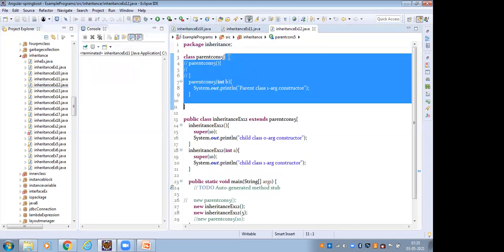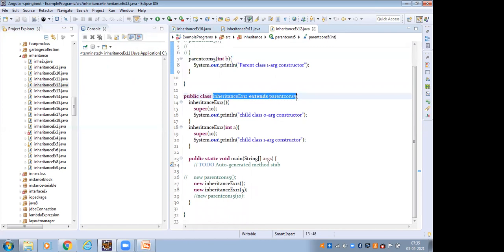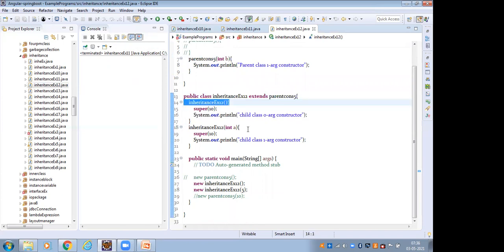And this is the class and this is the constructor. This is the parent class constructor. This is the child class which extends the parent. This has the child class 0-arg constructor and the child class 1-arg constructor. In the constructor's first line, super of 10. Here also super of 10. Then I create the 0-arg constructor object. If I create the 0-arg constructor object, then the 0-arg constructor is executed. Then in the constructor's first line, super of 10. Here I have given super of 10.